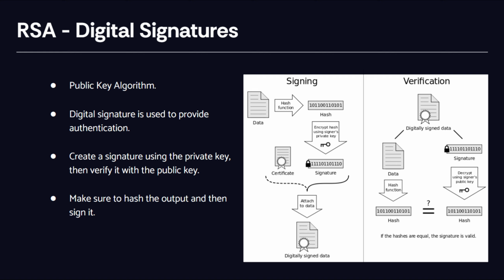RSA is an asymmetric encryption algorithm, meaning it has two different types of keys, a public key and a private key. And for digital signatures, we utilize a private key that signs and a public key that verifies. What a digital signature does for us is ensure that our message actually came from the person we believe it was sent by and that it wasn't modified while we were sending it.